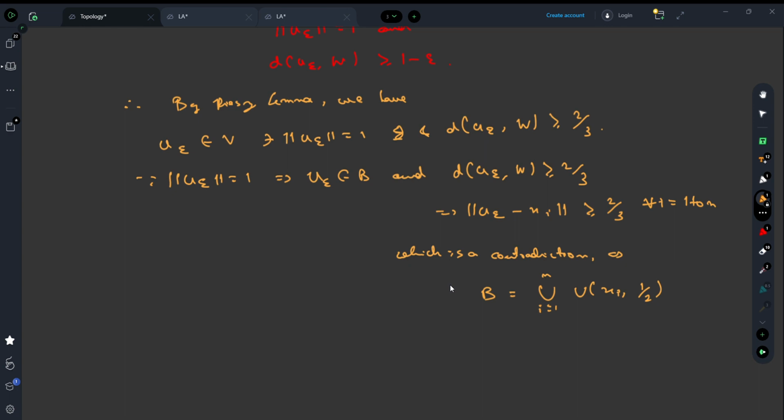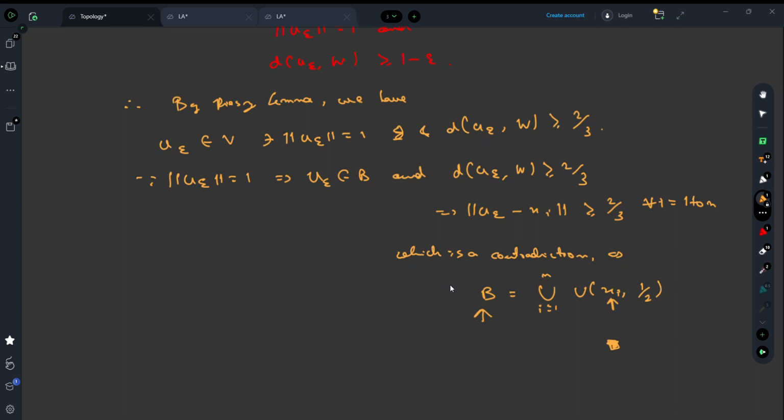And u epsilon is an element from B. So the distance between an element of B and the center xi can never be greater than or equal to 2 by 3. I guess it's now clear. So therefore we reach a contradiction, and hence W must be equal to V, because the contradiction arises due to the assumption that W is not equal to V.